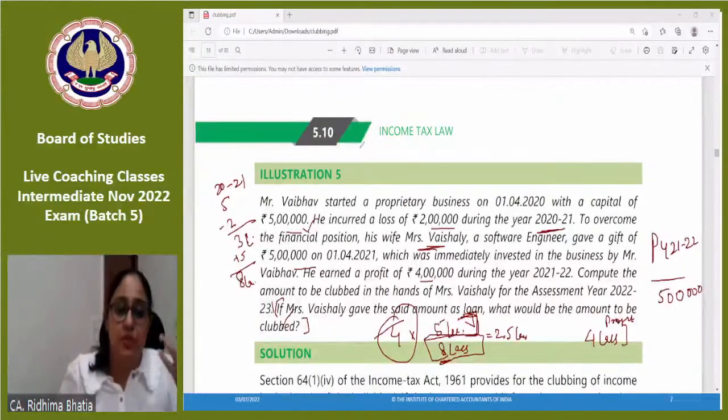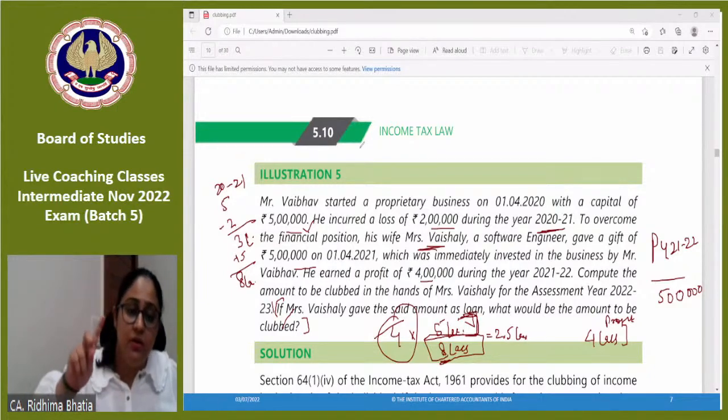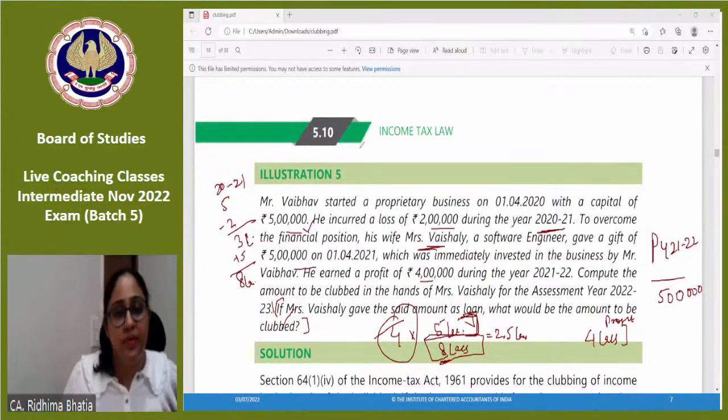The profit which has to be calculated as per clubbing provision would be taken up by taking the capital which is invested at the beginning of the year. The opening balances of the beginning of the year have to be taken, and then you calculate the share. You have to write all the things in your exams to get the full marks.